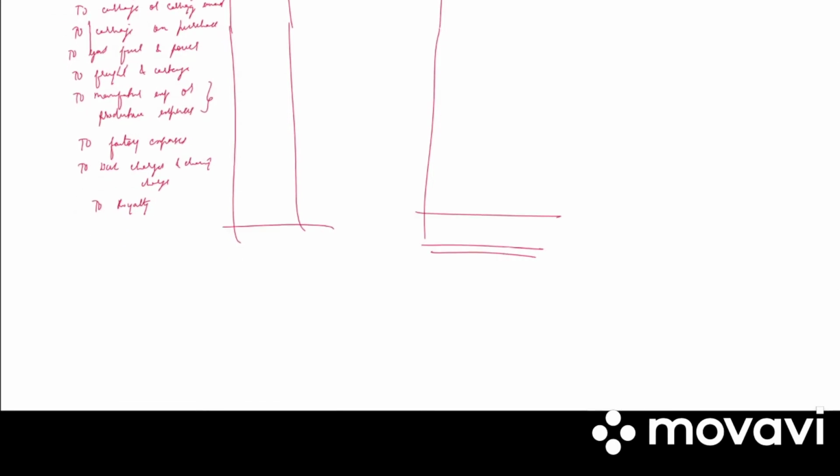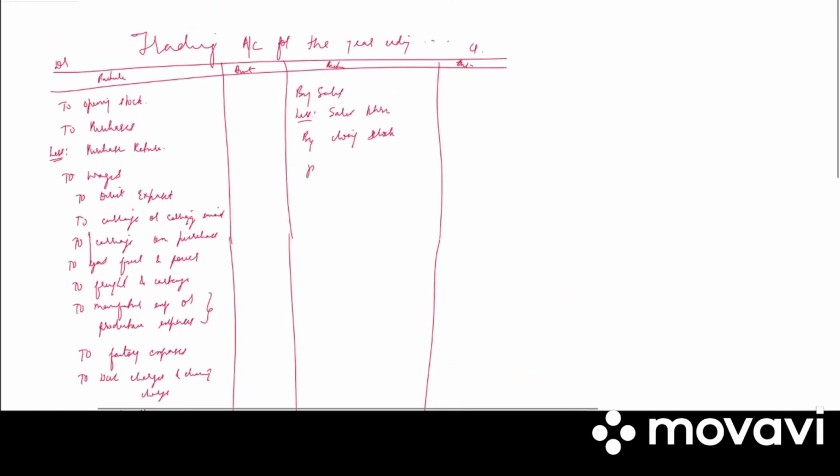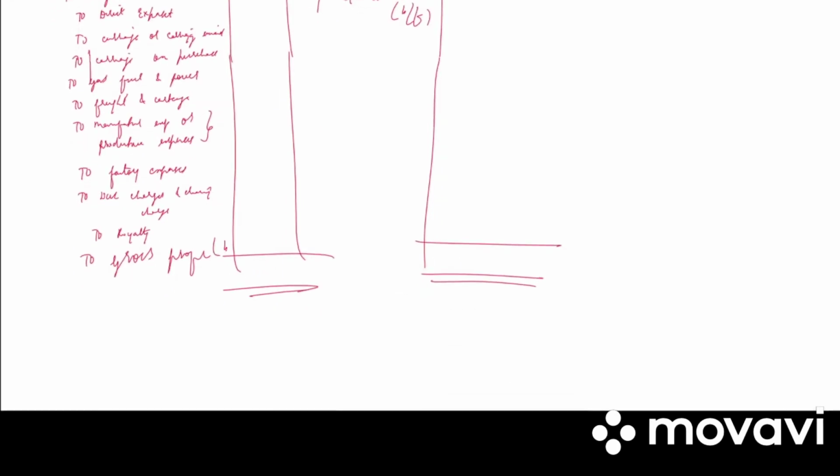If our credit side total is more than the debit side, it is to gross profit. If our debit side total is more than the credit side, it is by gross loss. So this will be the balancing figure. The gross profit and gross loss will be the balancing figure.